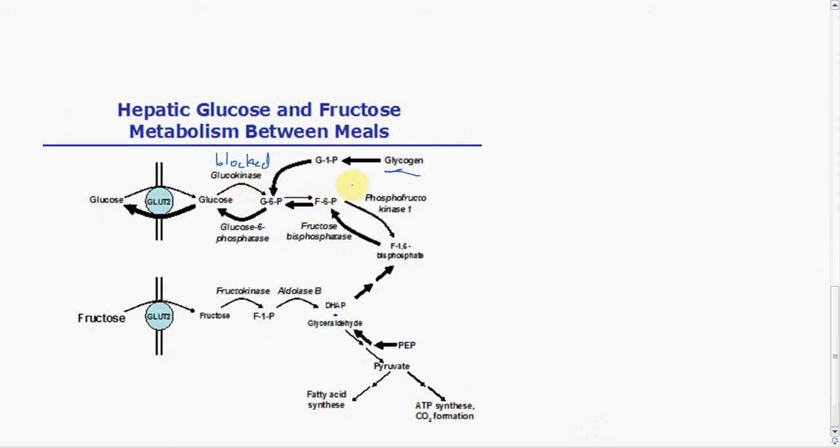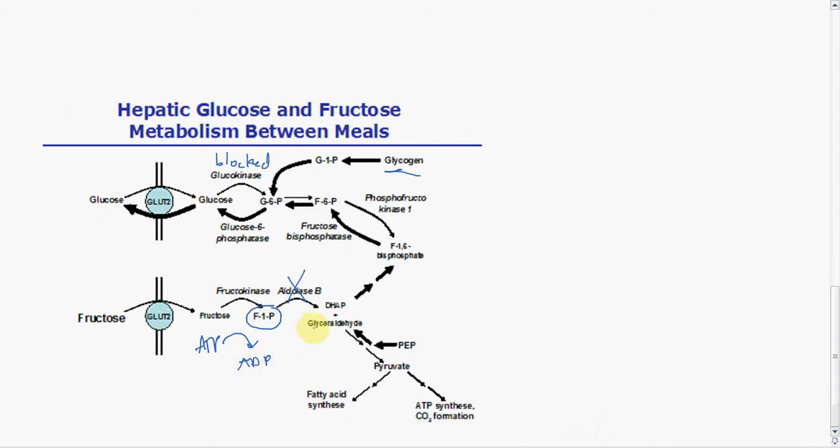And so when the liver is trying to break down glycogen and send glucose out to the body, it blocks this glucokinase here. Okay, so now what's going to happen if aldolase B is no longer working, if we knock this out? Well, we know fructose 1-phosphate is going to build up. And there's a couple of problems with that. One is that in order for this fructokinase to put the phosphate on fructose, it actually uses an ATP. Okay.